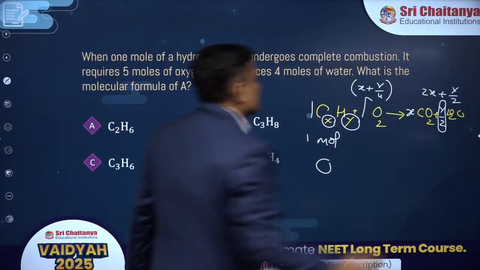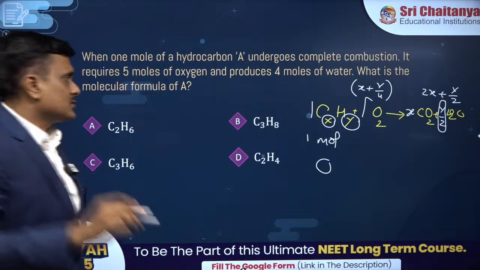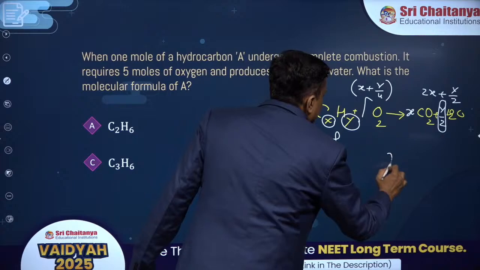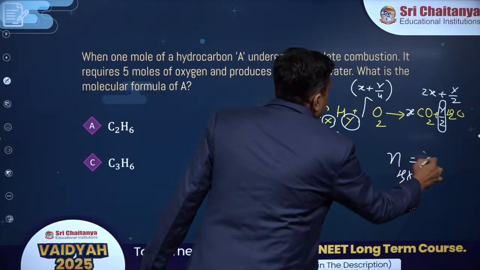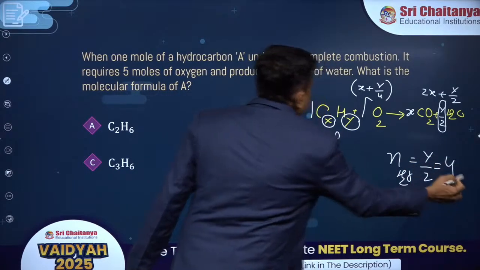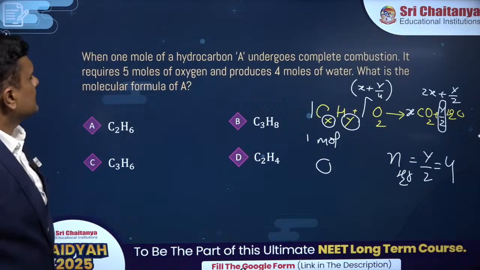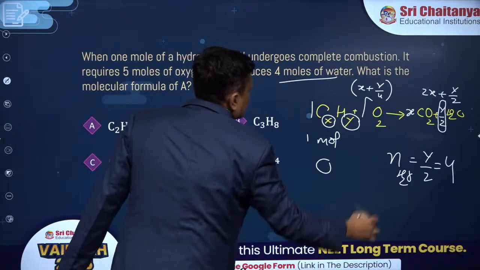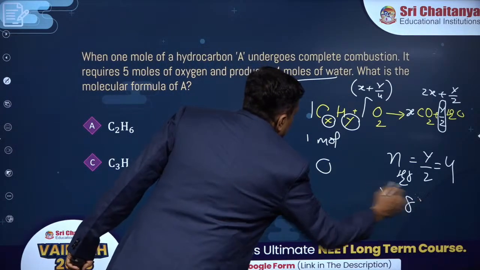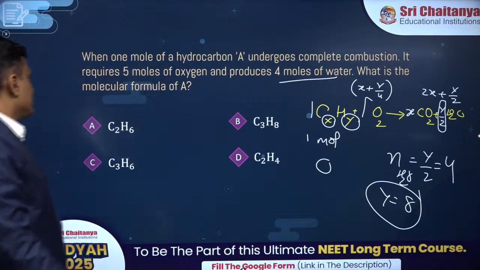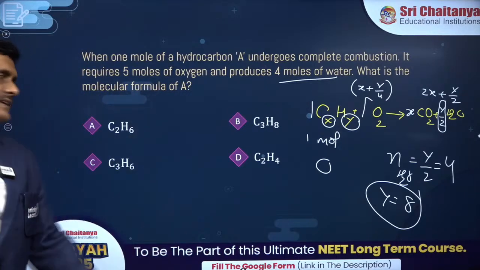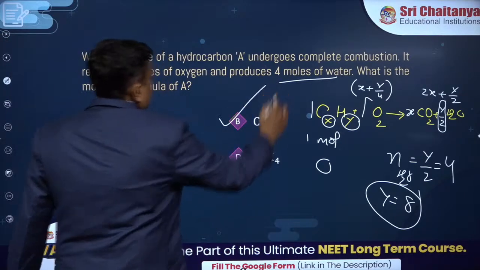You can see the ratio. 1 mole gives rise to y by 2. So the number of moles of water formed is y by 2, which is given to us in the question as 4. 4 moles of water is obtained. Therefore, you got the value of y as 8. The only option tallying with this is C3H8.